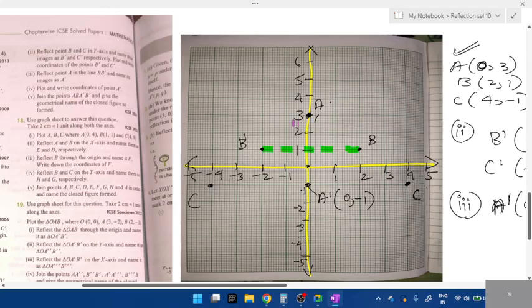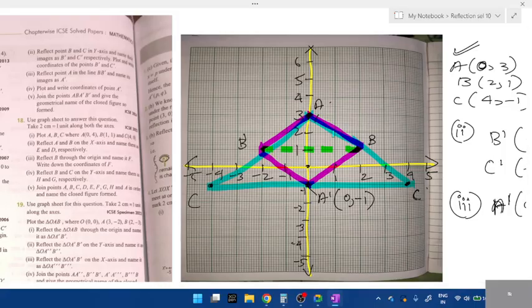Join the points A and B first. So from A it goes to B, then B to A dash, then from A dash to B dash, like this, and B dash to A dash. All of you got this image? Right. So the common mistake students make is they don't read the question. They'll just join A, B, they'll join the C like this. They'll get some random triangle. It's not that whatever points you plot, you have to join everything. That's not the concept.